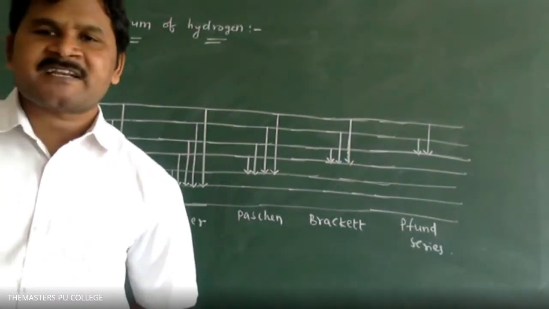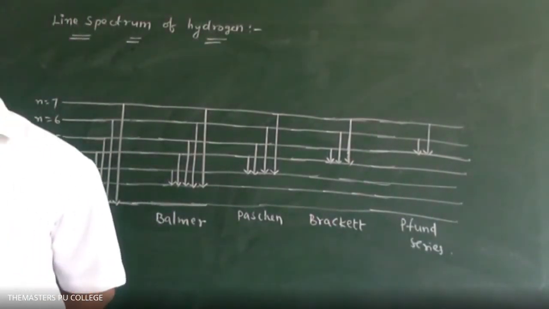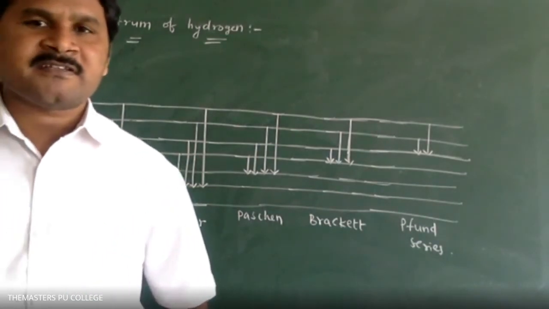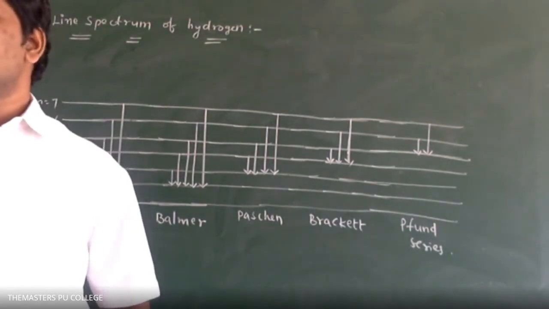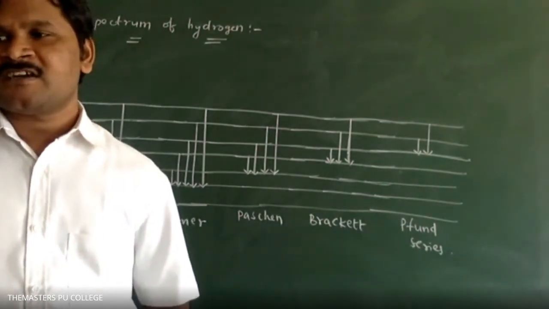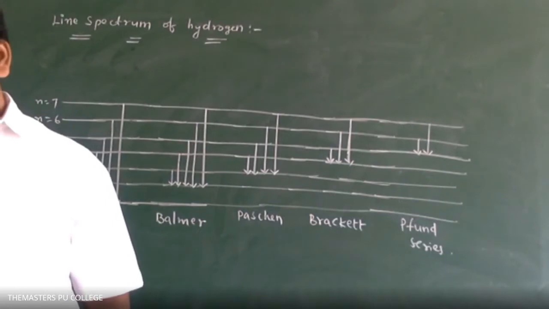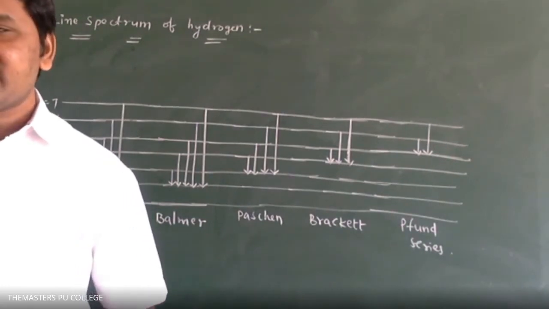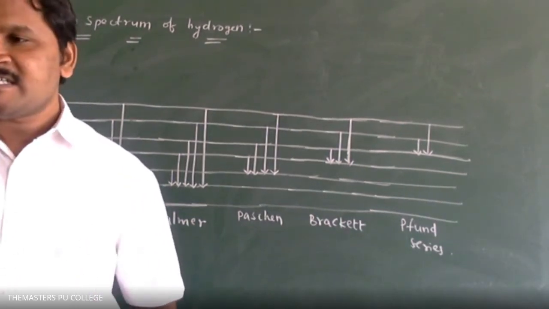Next line. This spectrum is obtained by passing electric discharge through hydrogen gas contained in a discharge tube.